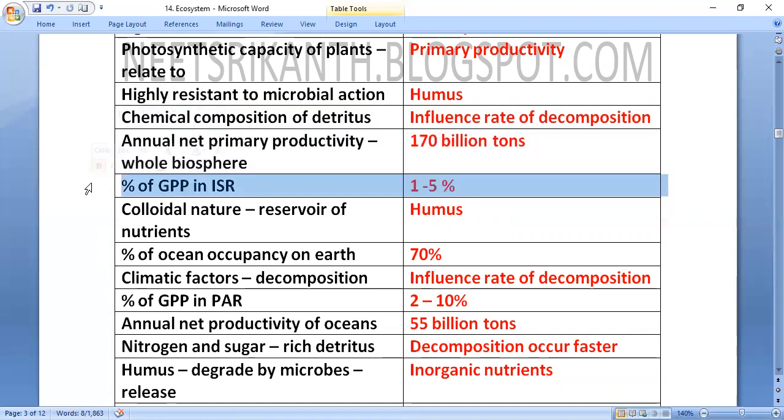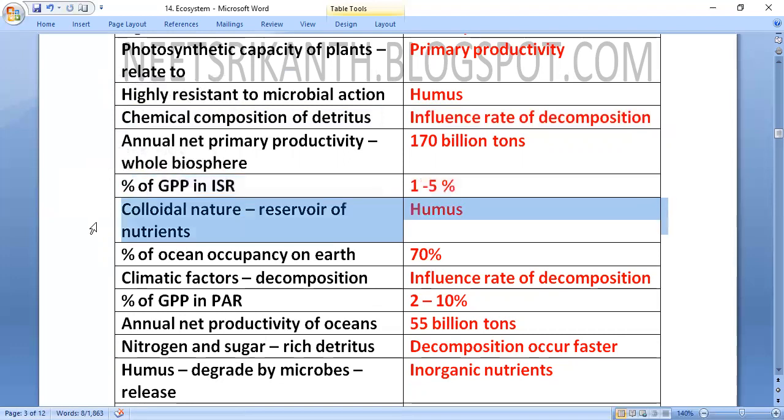Percentage of gross primary productivity in incident solar radiation (ISR) is 1 to 5%.